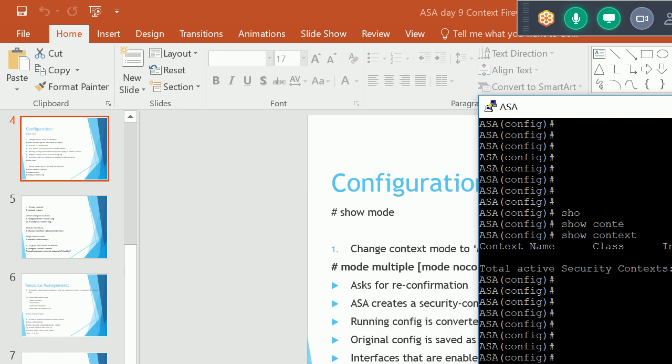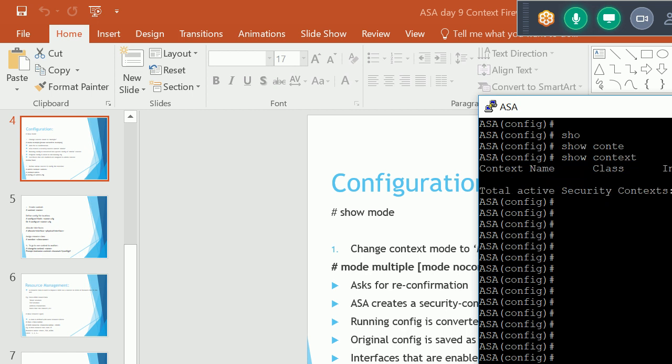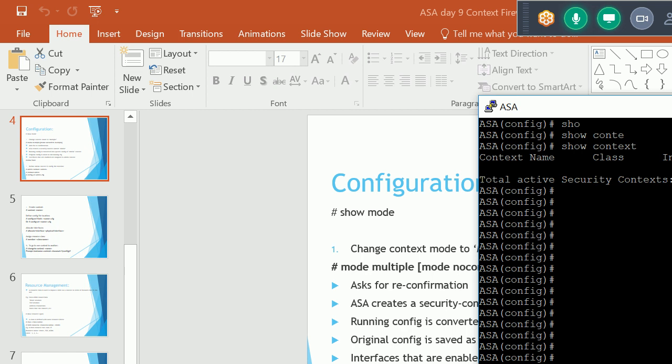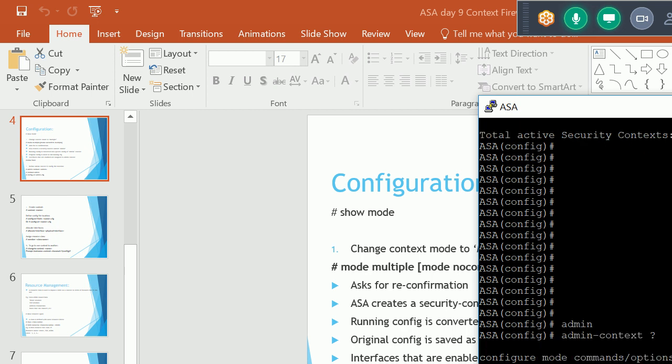Okay, so let me now create a new context. I'll give this command to create the admin context only. After that, I'll define the name. I'll use this name, administrator, not admin.